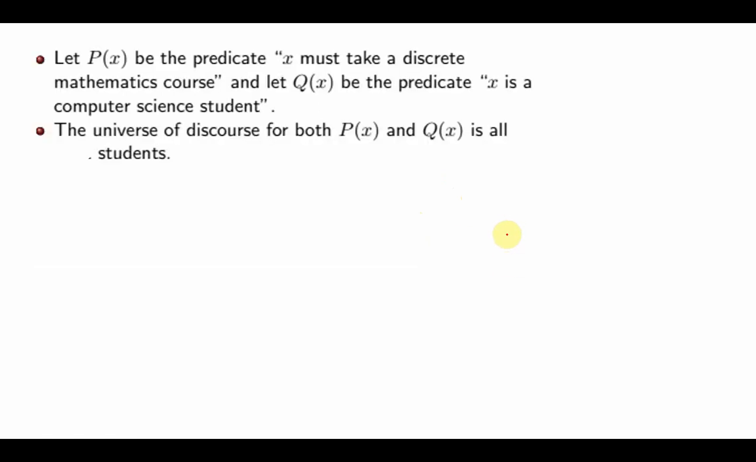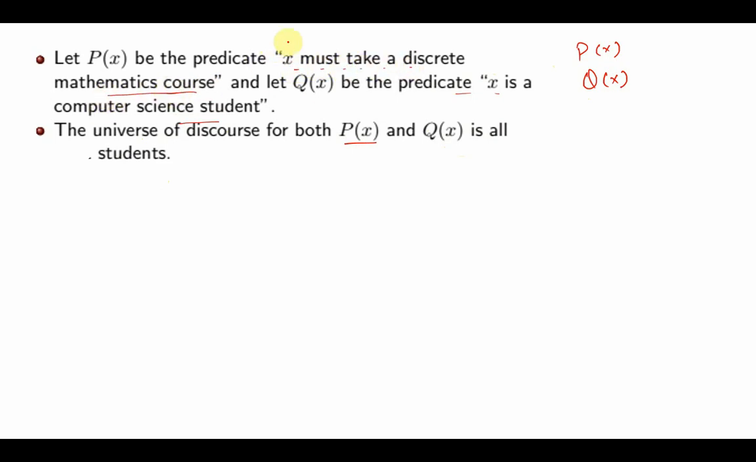Let's see some examples. Let p of x be the predicate x must take a discrete mathematics course, and q of x be the predicate x is a computer science student. The universe of discourse for both p and q is all the students, let us say all the students of my university, or all the students who are studying this particular course. Now I have defined two predicates over here. One is the predicate p of x, one is the predicate q of x. p of x says x must take a discrete mathematics course.